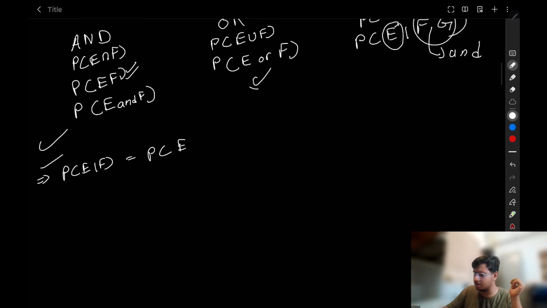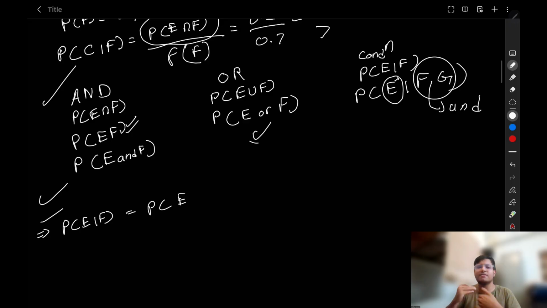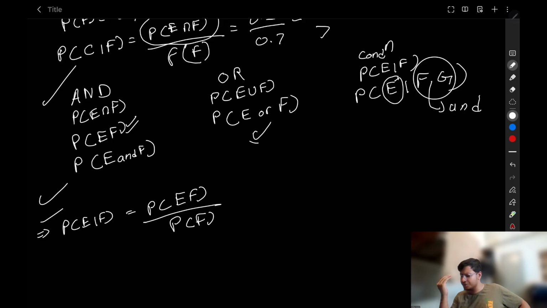I have explained the notations above; you can write any one of the notations of AND here. EF upon probability of F. Now, in some questions, if you are asked to find the probability of E and F, you can do simple algebra here.